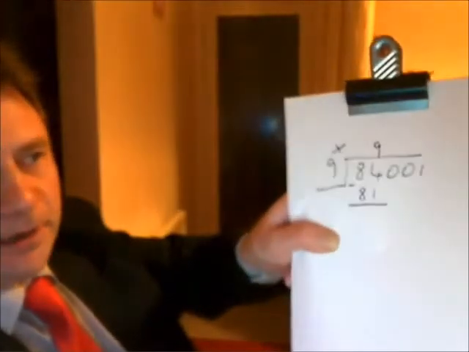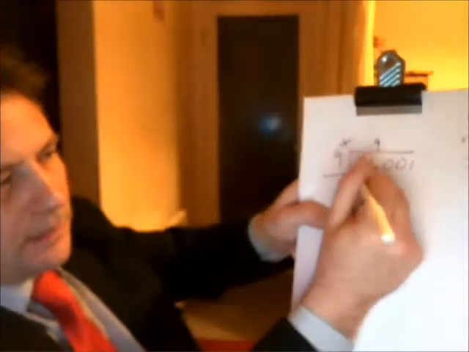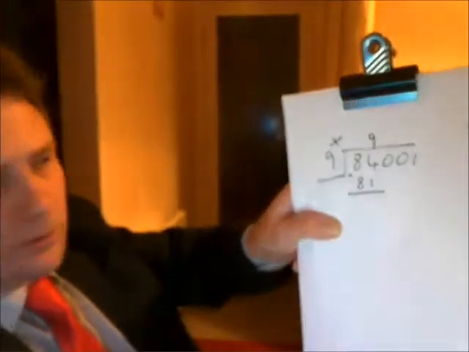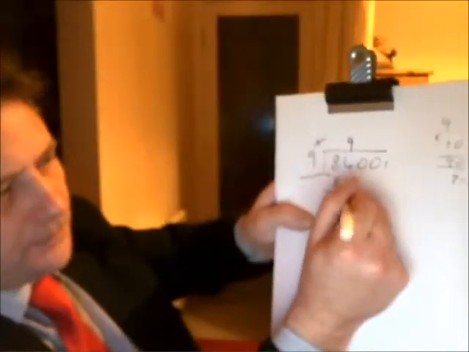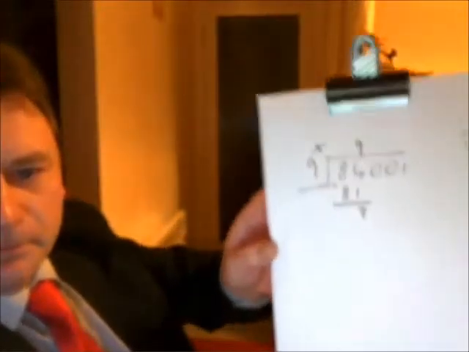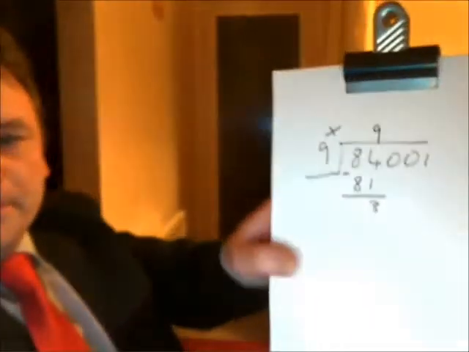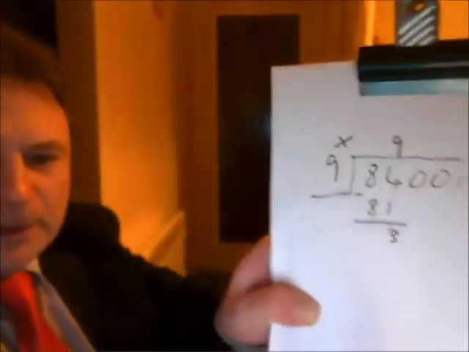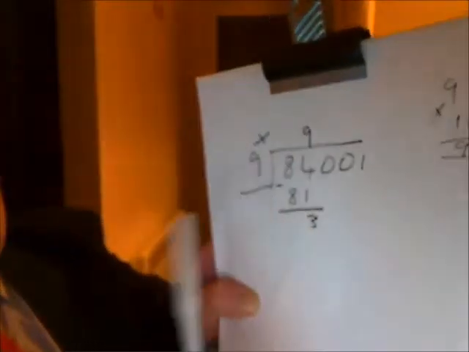And a line, okay? Take 81 away from 84, what do you get? 3. Okay? You get 3. Now this is where a lot of people get mixed up. Okay, this is where a lot of people get mixed up, so pay attention very closely to this bit here.